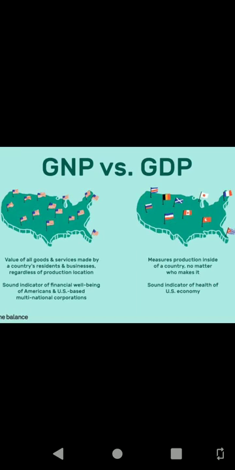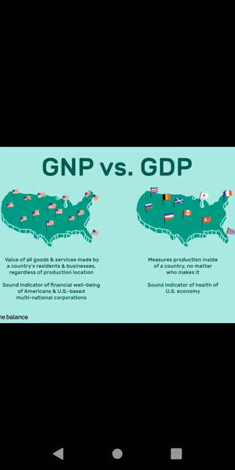Gross national product. What do you mean by gross national product? This gross national product is the total value of goods and services produced and income received in a year by domestic residents of a country, but inside the country. Not outside.